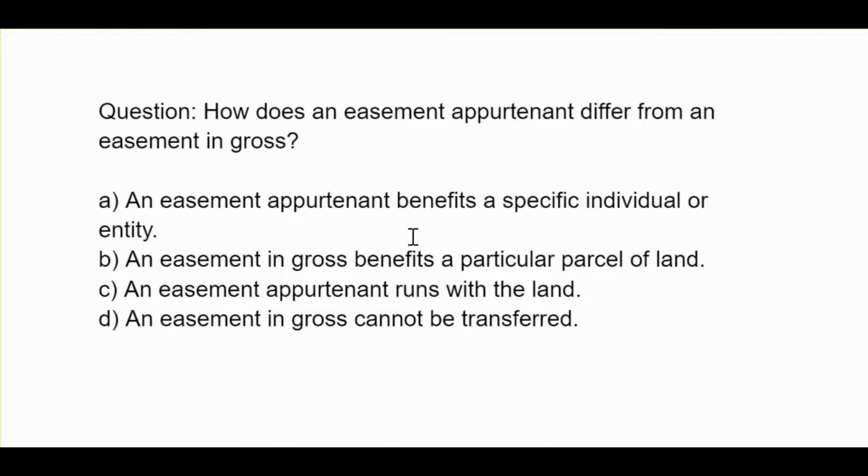How does an easement appurtenant differ from an easement in gross? A, an easement appurtenant benefits a specific individual or entity. B, an easement in gross benefits a particular parcel of land. C, an easement appurtenant runs with the land. D, an easement in gross cannot be transferred.